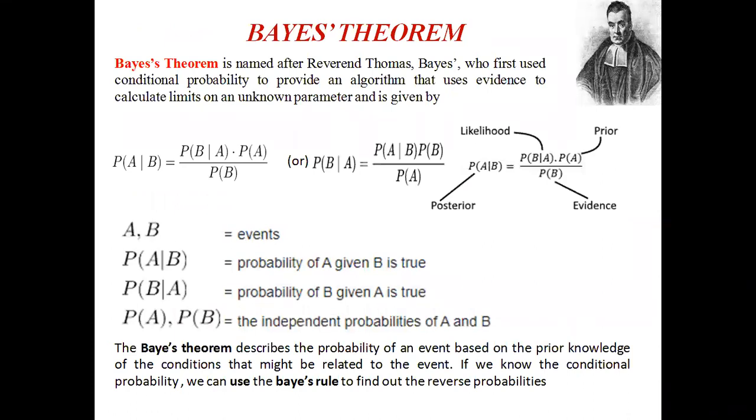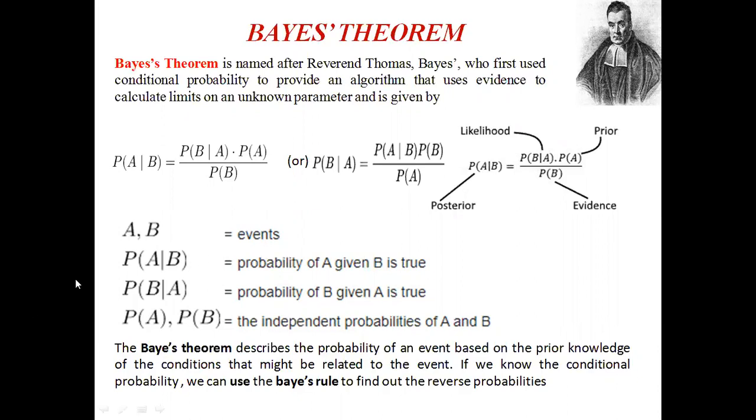If we look into Bayes' theorem, which is one of the powerful theorems in probability theory, this is used to find out the probability of an event based on prior knowledge of the conditions that are related to the event.